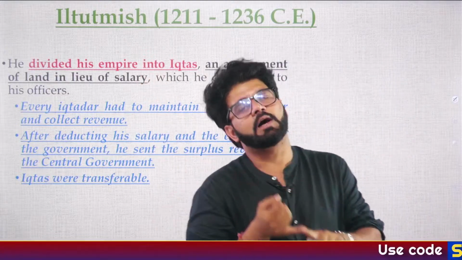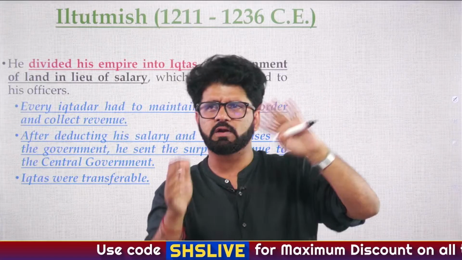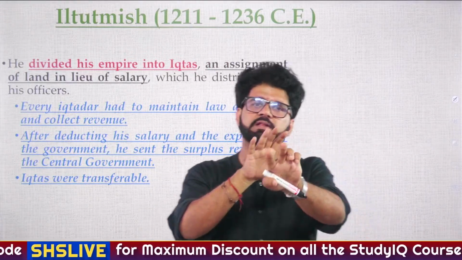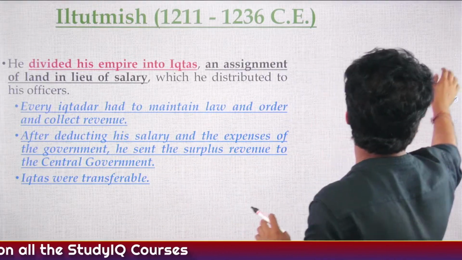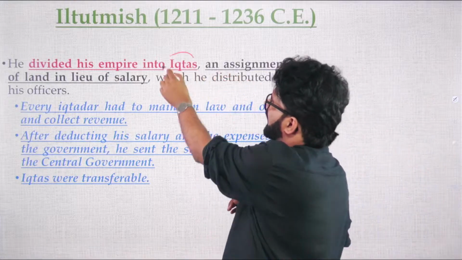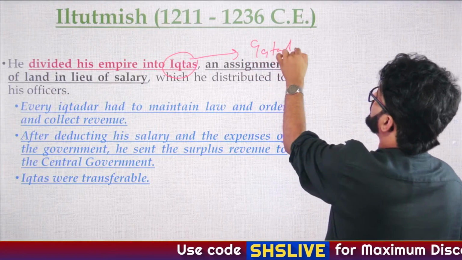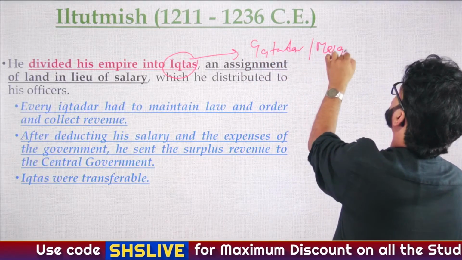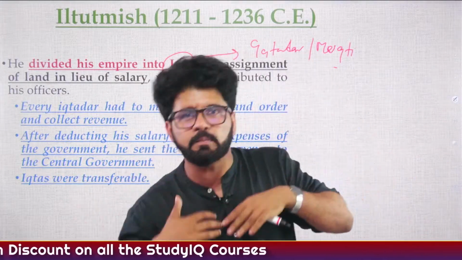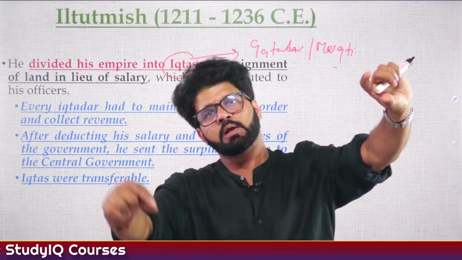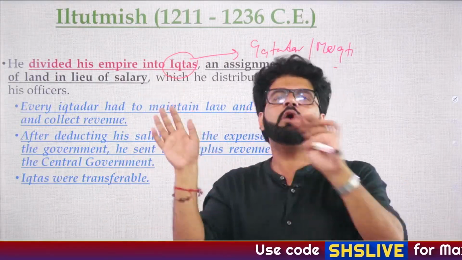And then the other contribution of Iltutmish, the Iqtidari system. In the previous lectures, I don't remember whether one or two lectures back, we talked about Iqtidari, Mansabdari and Zagirdari systems. Do you know the difference between them? Iqtas are land. The people who are given Iqtas are known as Iqtidar or Mukti. They have to stay in these Iqtas and maintain law and order in these areas. They will collect revenue from these areas, send a certain portion to the king, and keep a certain portion with themselves to maintain law and order, maintain their army, etc. That is how the Iqtidari system works.